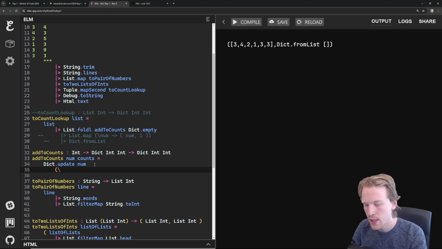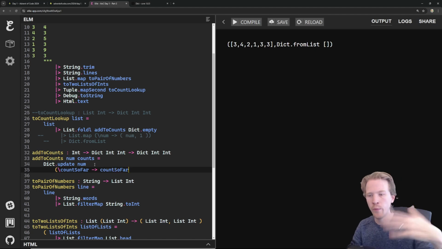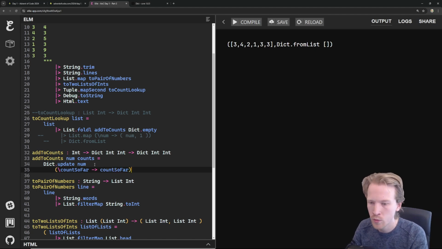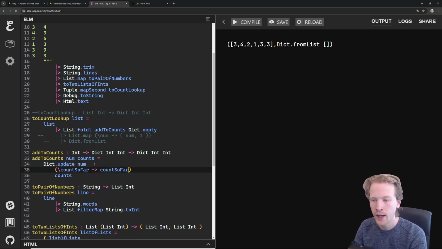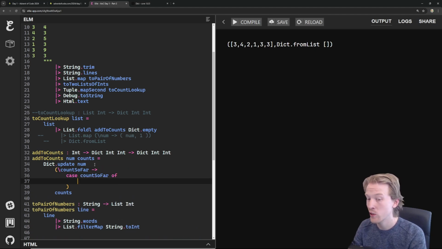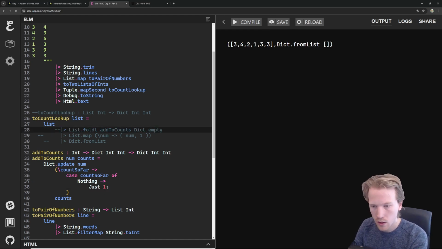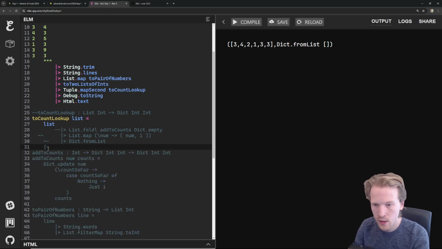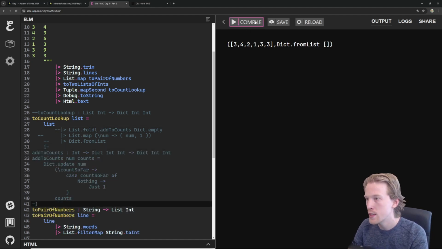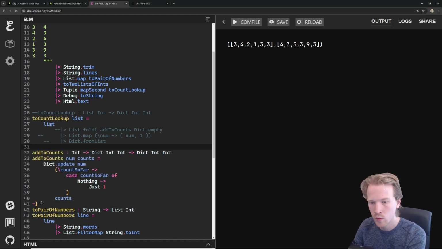And what I want to do is I want to take in the count so far for that number. So how many 4s have I seen so far as I'm running through this program? What I need to do is I need to return the new value. So if this is the first time I'm ever seeing a 4, I'm going to get a nothing value. So I have no count. So what I want to do is return 1. Let's comment this out. Let me comment this out too, just so we can get back to when the output on the right was easy to talk about. All right, cool. Let's go right back to where we were.